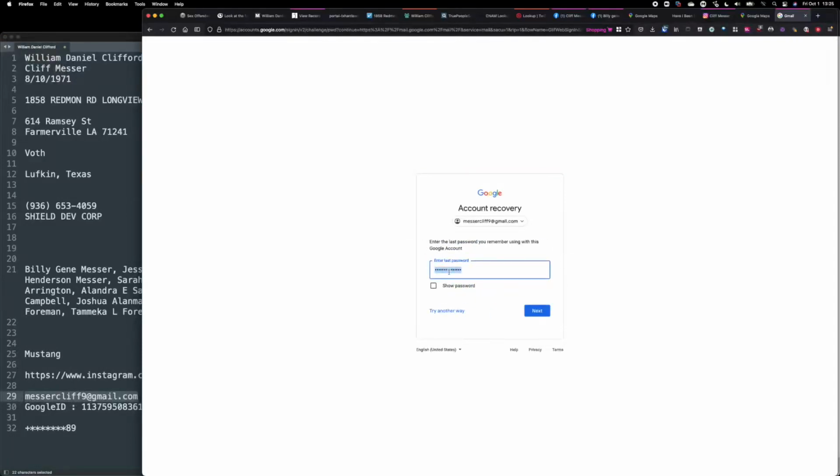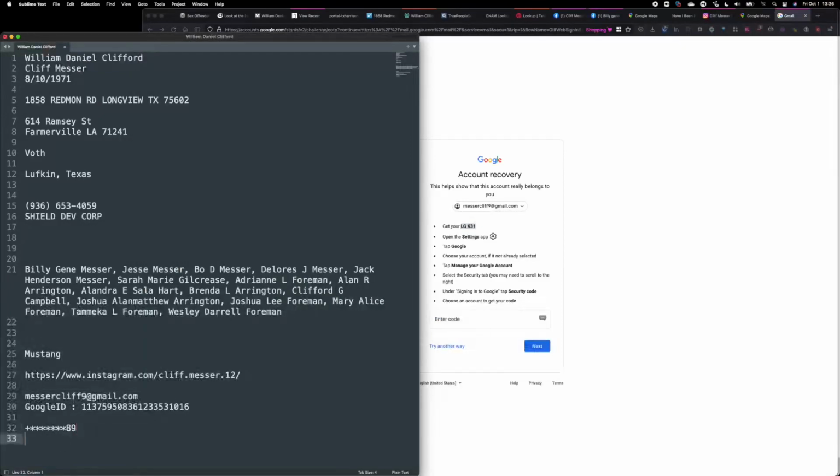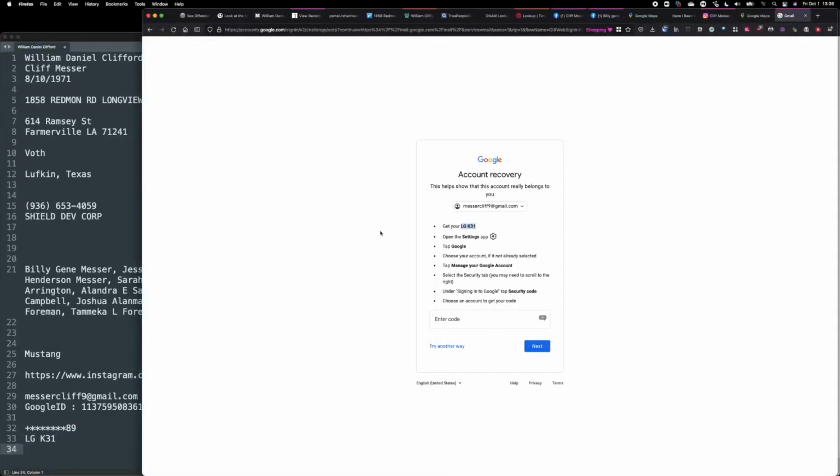But if I don't know the password for this, I can say, let me try another way. And I didn't really reset it yet. And this is as far as you should go. But I found some more information that there's an LG K31 phone. Let's put that in here that this person is using. So it's not an iPhone. That's about it. I'm not going to go any further.